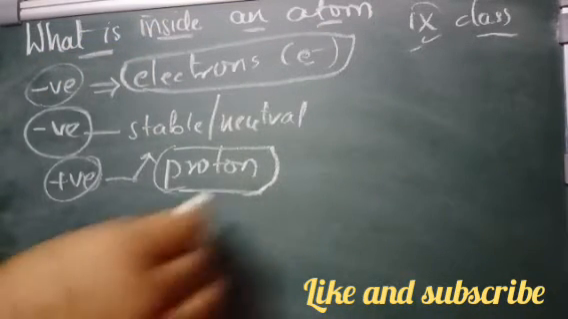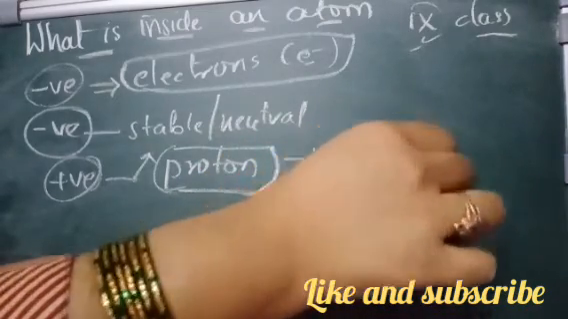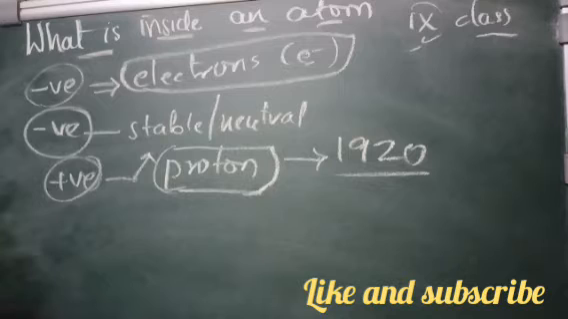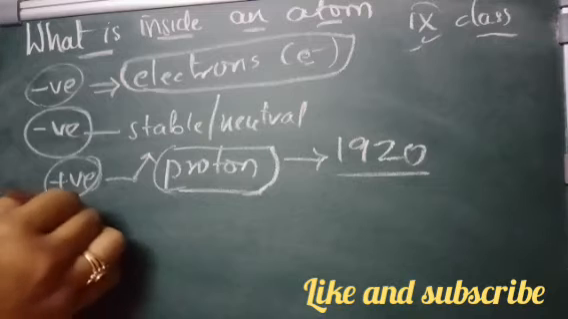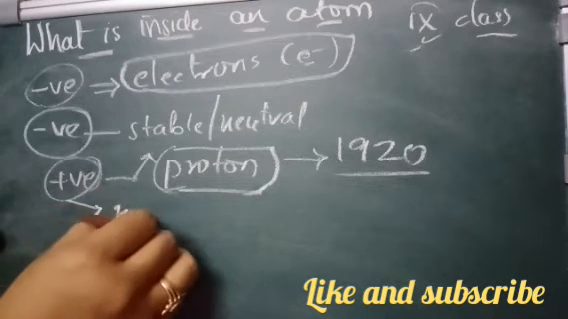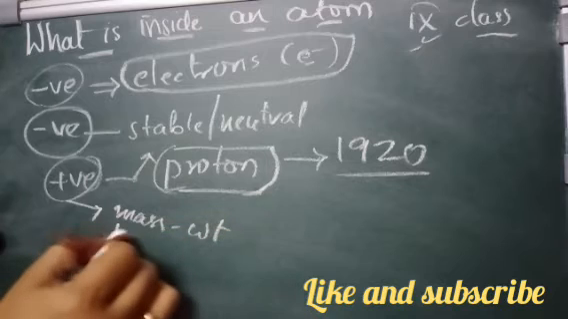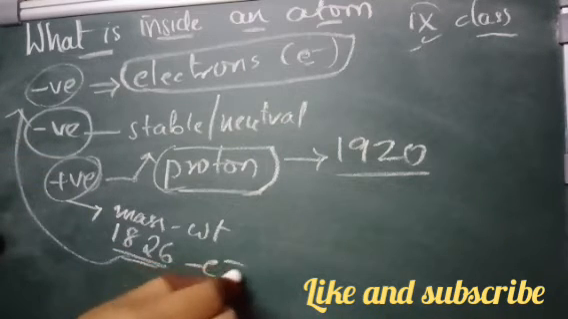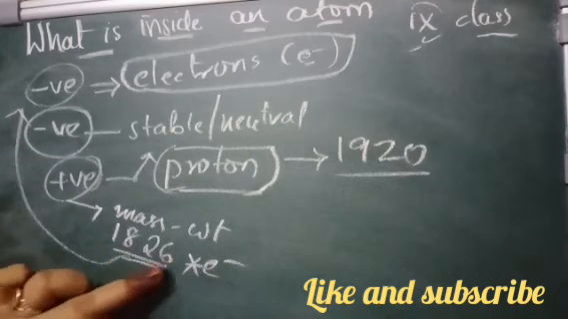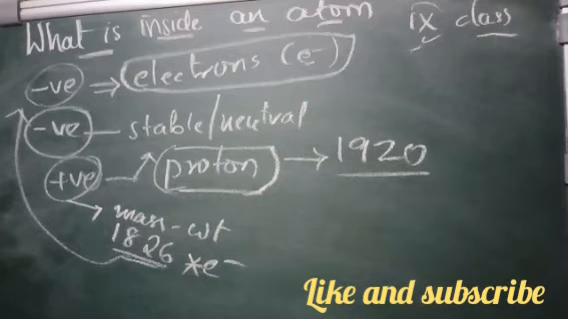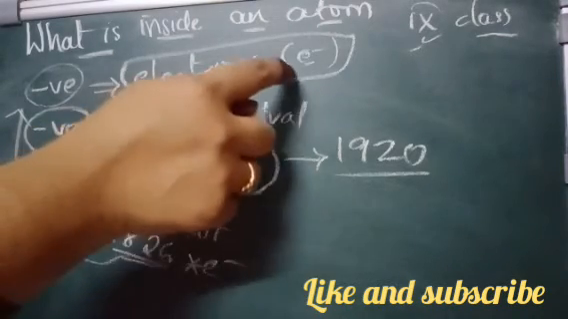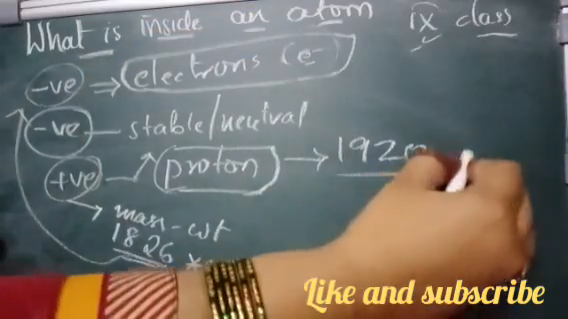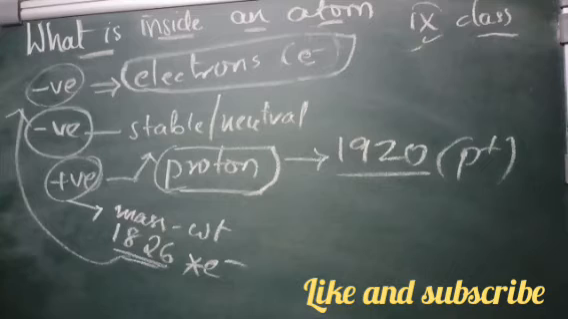In 1920, it was found that its mass was approximately 1836 times greater than that of the electron. Mass is nothing but weight. So it was about 1836 times more than the electron. As electrons are represented as e minus, protons were represented as p plus, and its charge is taken as 1 unit positive.